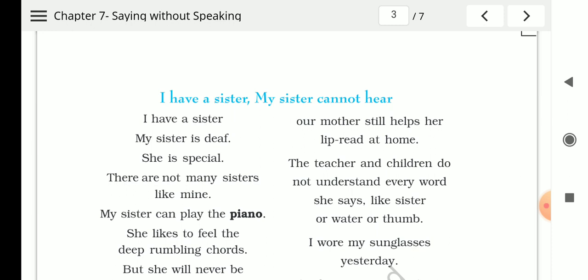I wore my sunglasses yesterday. The frames were very large. The lenses are very black. My sister made me take them off when I spoke. What do my brown eyes say to her brown eyes?